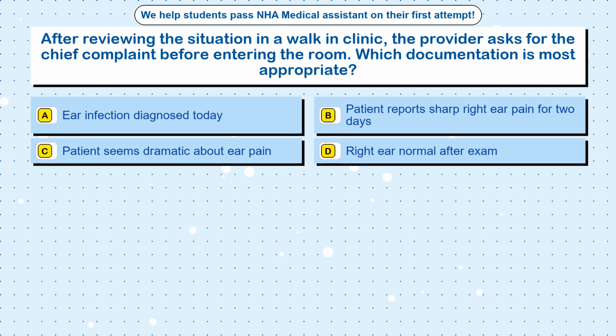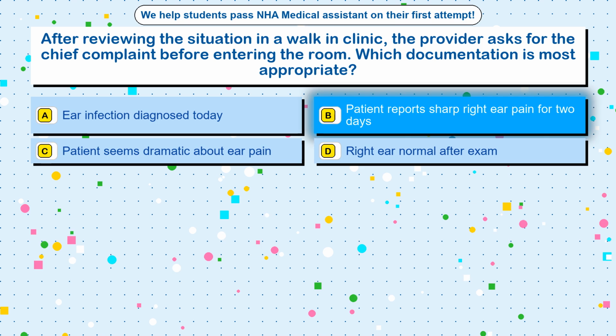Question 54. After reviewing the situation in a walk-in clinic, the provider asks for the chief complaint before entering the room. Which documentation is most appropriate? Option A, ear infection diagnosed today. Option B, patient reports sharp right ear pain for 2 days. Option C, patient seems dramatic about ear pain. Option D, right ear normal after exam.